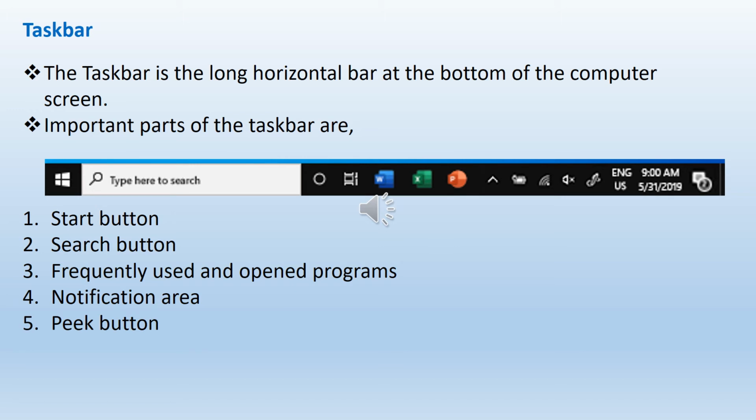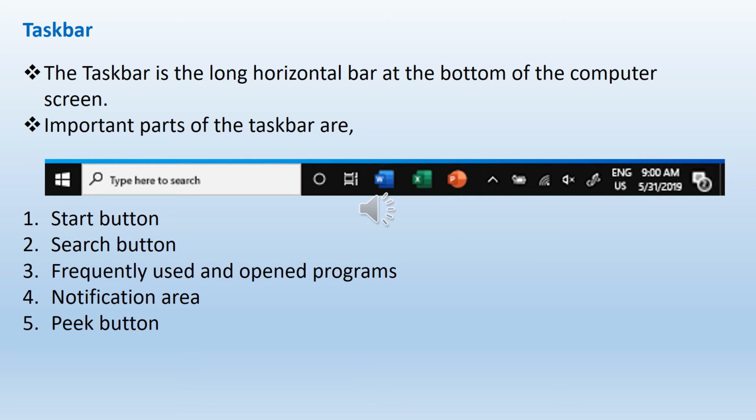Fifth one, peek button. Children, you can find this peek button on the right side of the taskbar. We call this peek button show desktop. You can find this feature in Windows 7, Windows 8 and Windows 10.